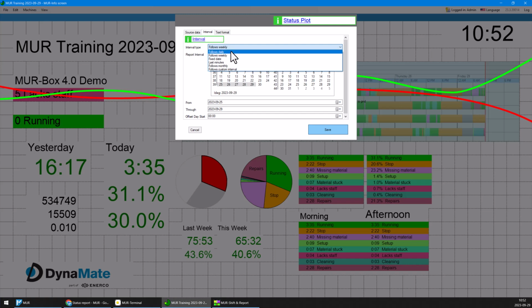Follows daily means that you will show always today's or always yesterday's. If you choose follows weekly, usually you should select this week or last week. But follows weekly can also be used for weekdays. For example, if I choose follows weekly and pick Monday, it will always show a report for this Monday.